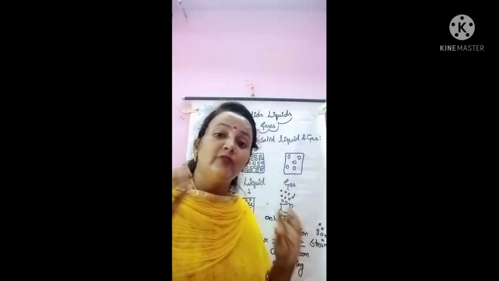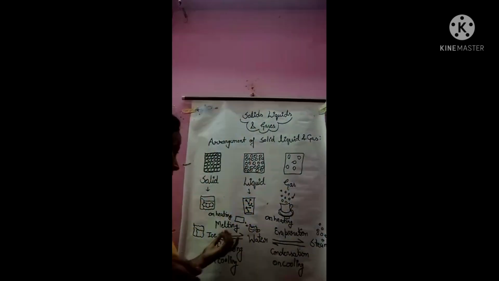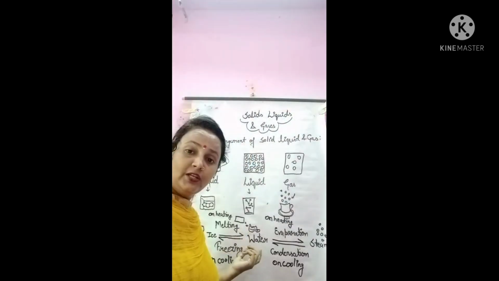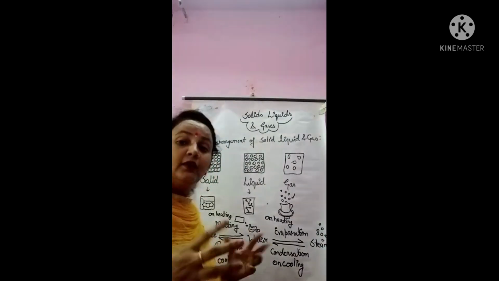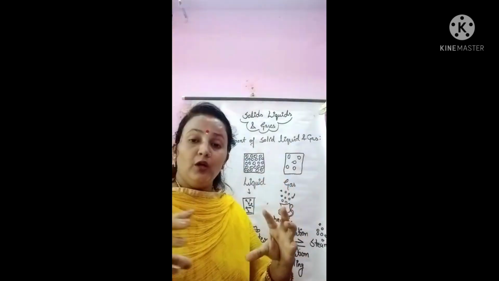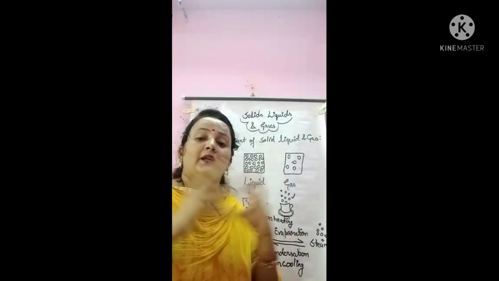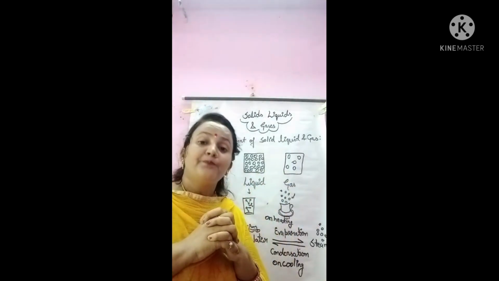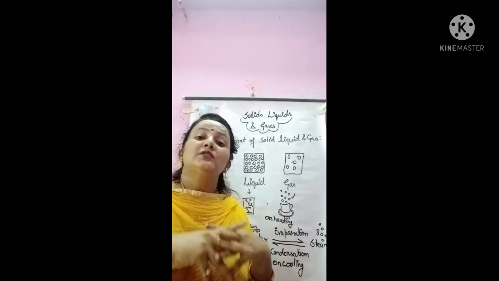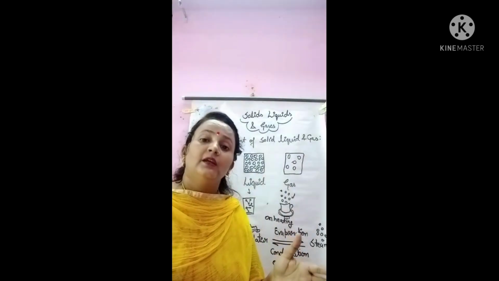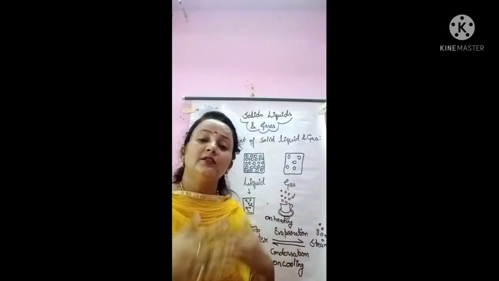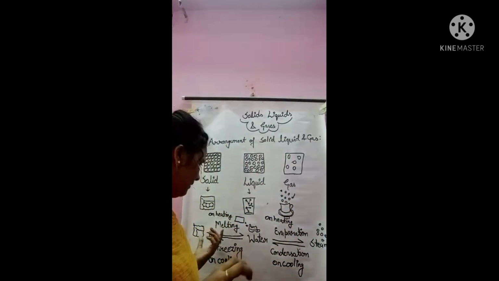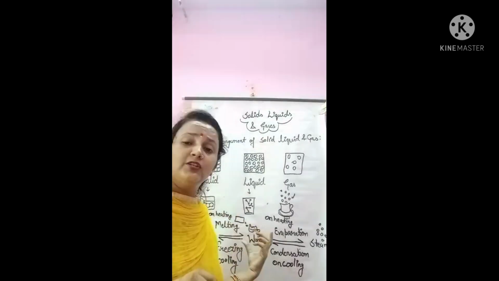And what happens when we cool the matter? When we cool water and keep it in the refrigerator, it changes again into ice. Why? Because the particles of the liquid come closer to each other on cooling, as they lose their energy. They change state and they contract. So what are expansion and contraction?